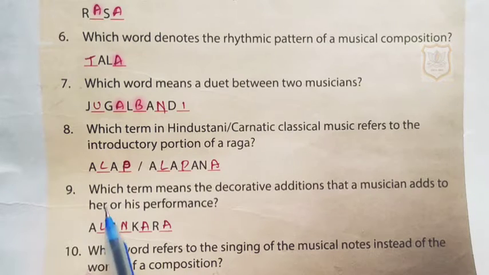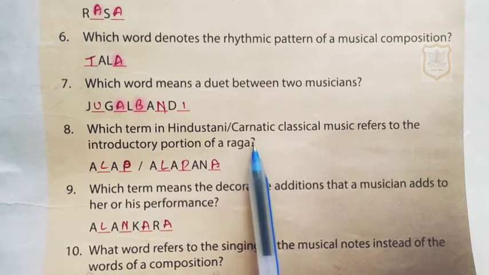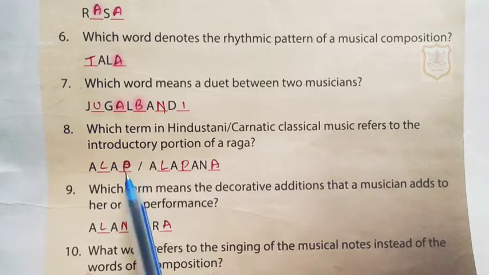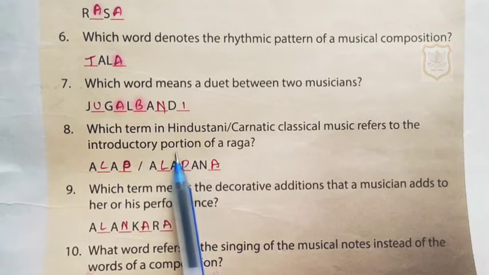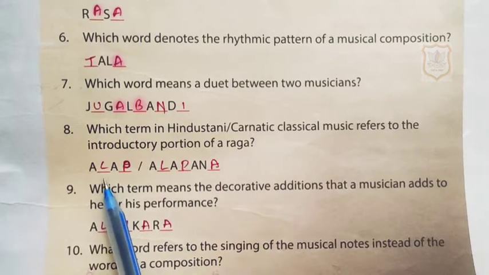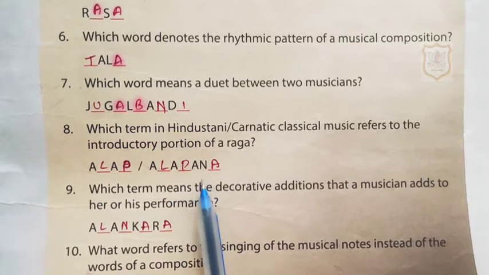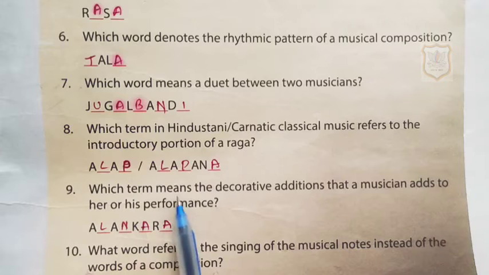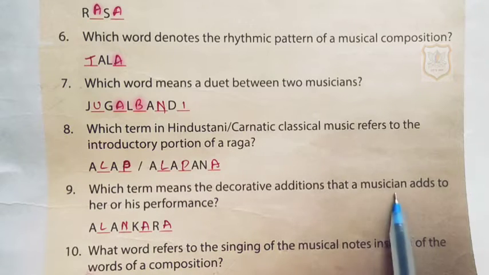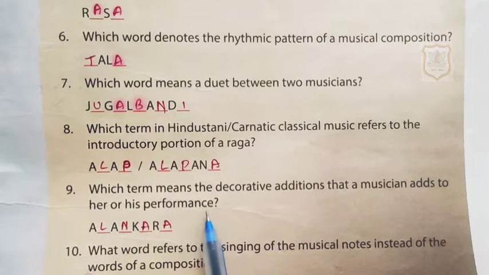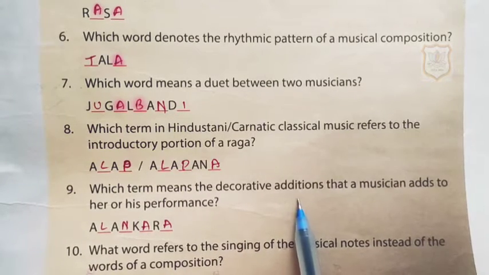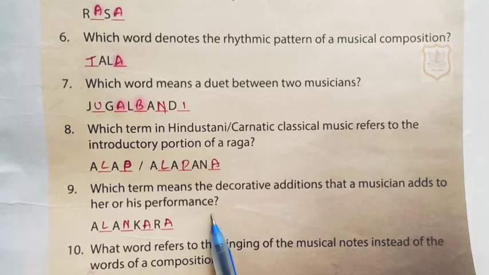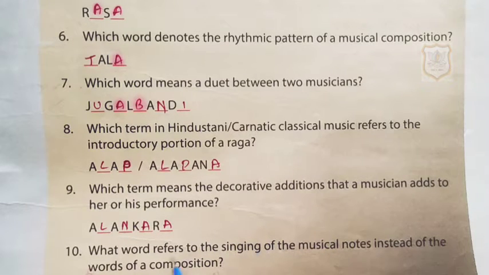Now eighth one, which term in Hindustani or Carnatic classical music refers to the introductory portion of a raga? Students, the introductory portion of a raga is called alap or alapana. Ninth one, which term means the decorative additions that a musician adds to her or his performance? If any decorative addition is done to a musical performance by a musician, it is called alankara.